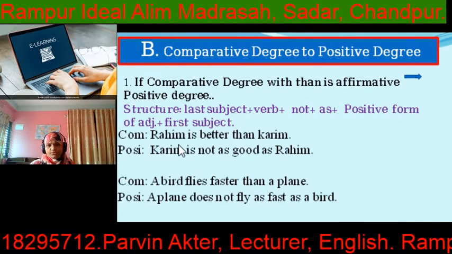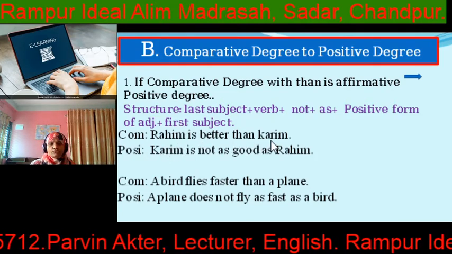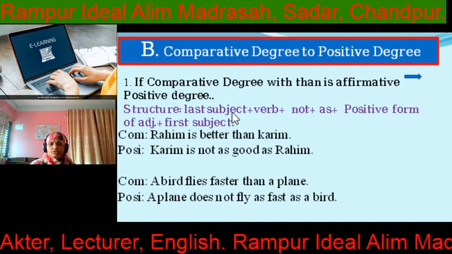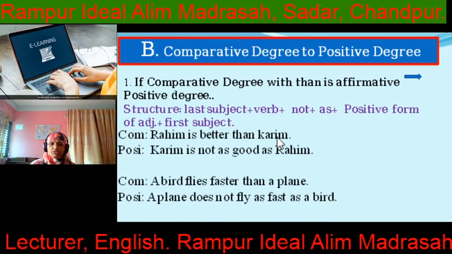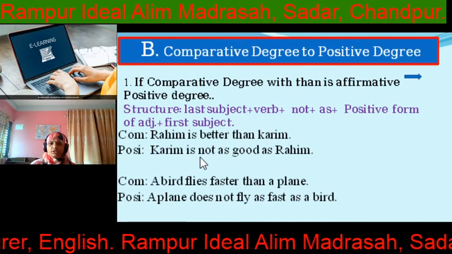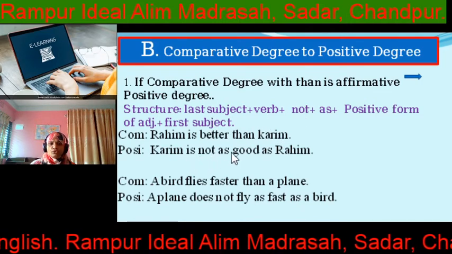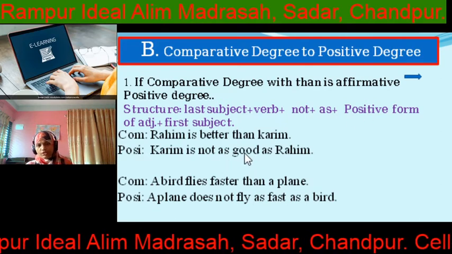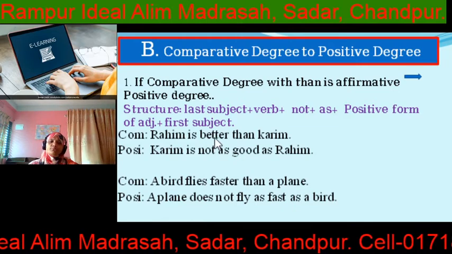Look at some examples. Rohim is better than Korim. So you have to use the last subject. What is the last subject here? Korim. Korim, then verb is, then not, as, good. Why good here? Good is the positive form of better.